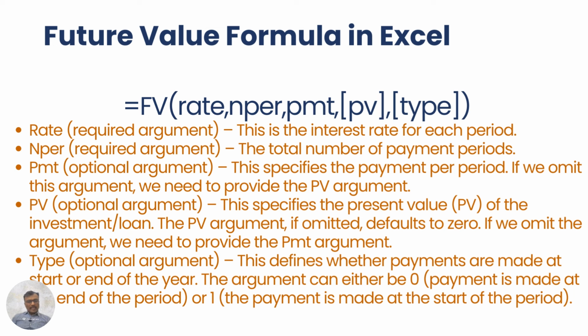Now, the last is the type argument. This defines whether the payments are made at the start or at the end of the period. This argument can be either 0 if the payment is made at the end of the period or 1 if the payment is made at the start of the period. Now let's see how to use this formula through the next slide.